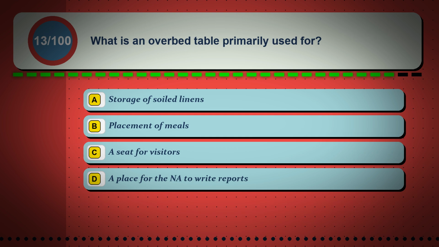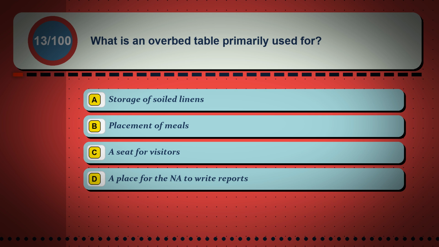Question 13. What is an overbed table primarily used for? Option A, storage of soiled linens. Option B, placement of meals. Option C, a seat for visitors. Option D, a place for the NA to write reports.